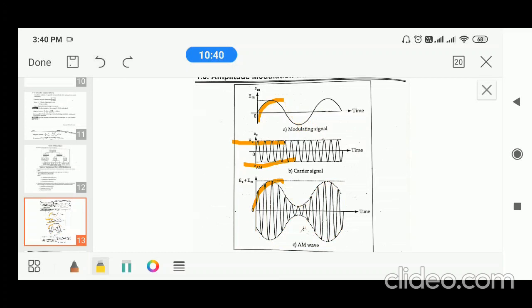This is the envelope, also called the peaks. When you look at this envelope of the AM signal and the message signal, both are the same. When there is no message, the amplitude of the carrier is maintained constant.